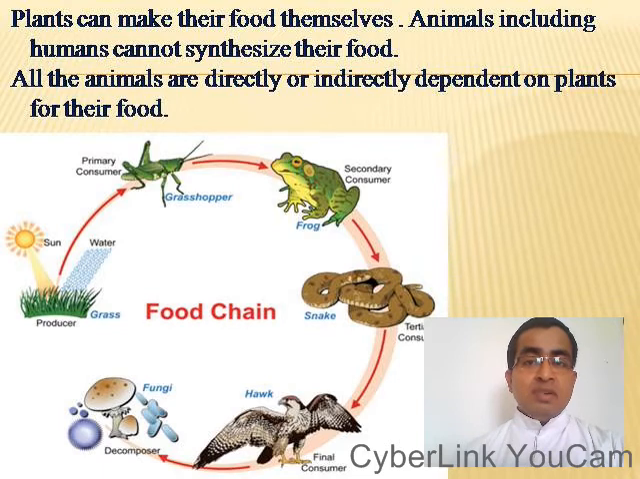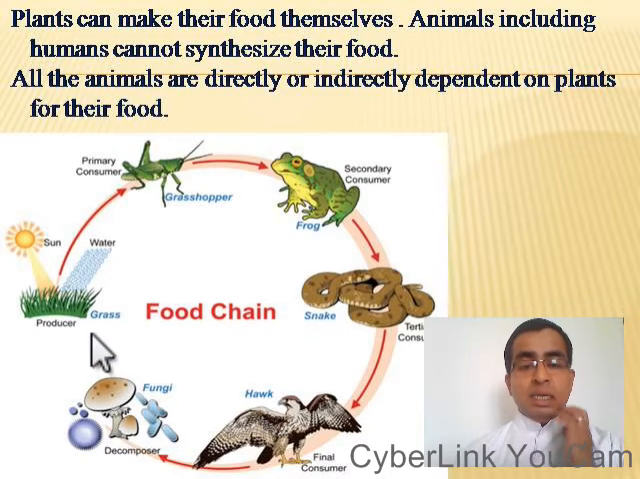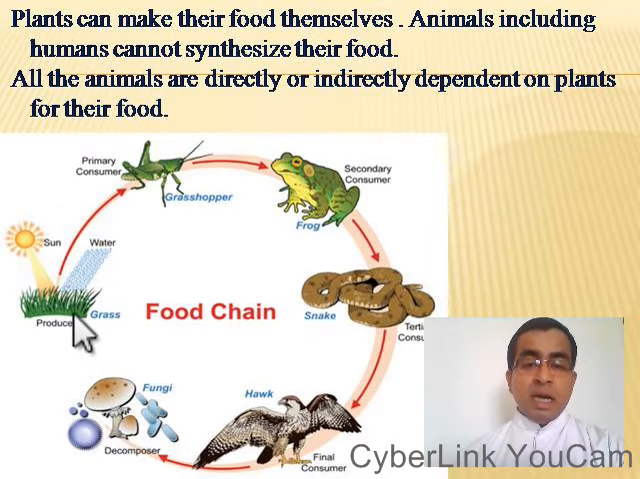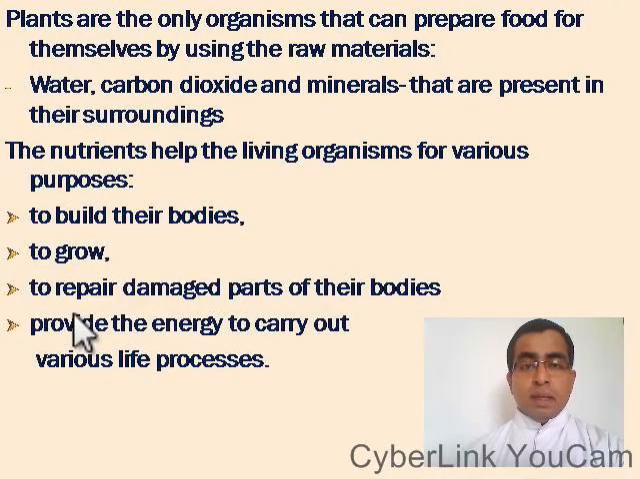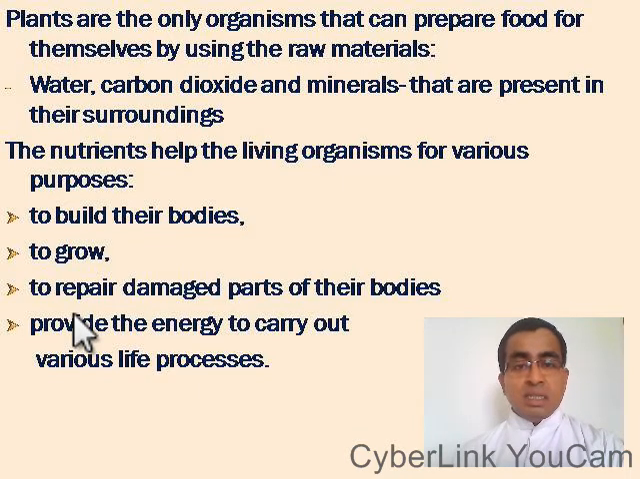And plants can make their food themselves, but animals, including human beings, cannot synthesize their food. All the animals are directly or indirectly dependent on plants for their food. See, in this food chain, you can see all the animals are directly or indirectly dependent on plants for their food. And plants are the only organisms that can prepare food for themselves by using the raw materials that are present in their surroundings. The raw materials: water, carbon dioxide, and minerals. And all these raw materials are present in their surroundings.